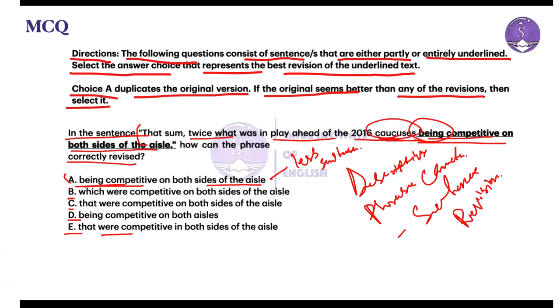So it doesn't clearly convey the past competitive nature of the caucuses, so we cannot go with option A as the answer. It doesn't fit into the context either.